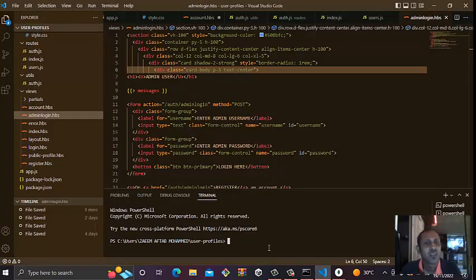You can see the new connection is already open. From here we are going to connect to MongoDB, so I click on connect. It's going to open. So that is the platform.